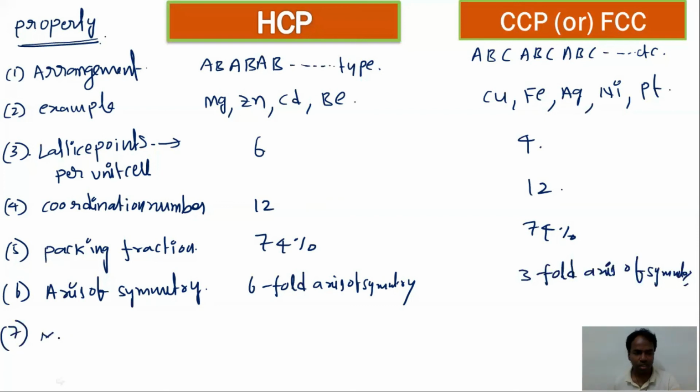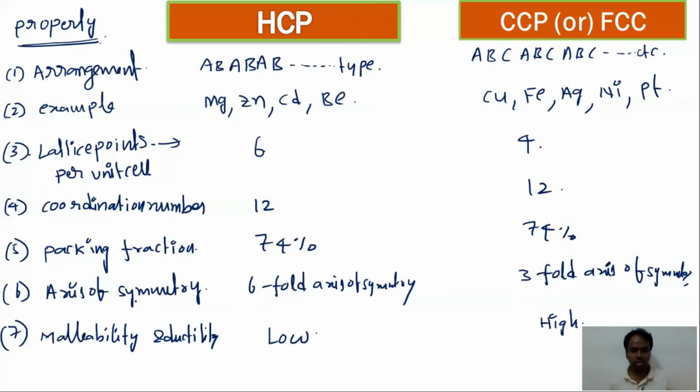Next one is malleability and ductility. Here it is low malleable and ductile, whereas here it is high malleability and ductility. So these are the main differences between the hexagonal close packed structures and the cubic close packed structures. So that's all for today's session. Thank you.